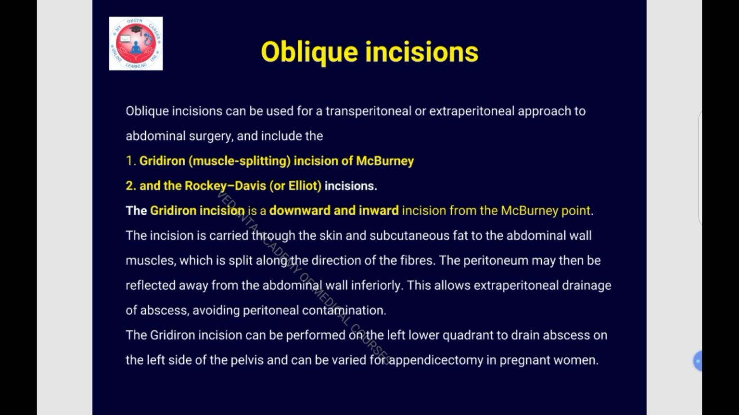Okay, the gridiron incision is a downward and inward incision from the McBurney's point. The incision is carried through the skin and subcutaneous fat to the abdominal muscles, which split along the direction of the fiber. The peritoneum may then be reflected away from the abdominal wall inferiorly. This allows the extraperitoneal drainage of abscess, avoiding peritoneal contamination. The gridiron incision can be performed on the left lower quadrant to drain the abscess on the left side of the pelvis and can be varied for appendectomy in pregnant women.